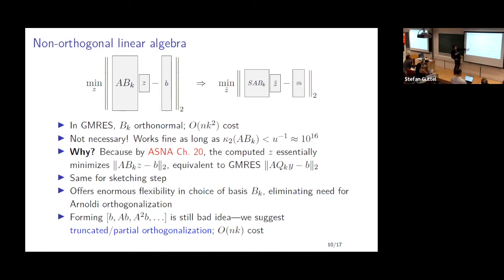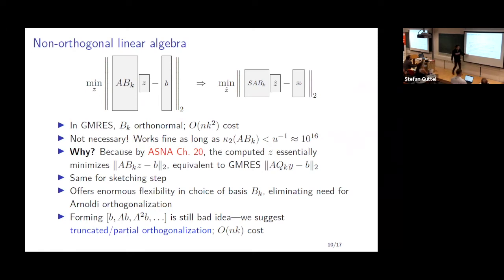Okay, so the same basically goes for the sketching step. What it tells us, or the benefit that we might be able to get from this, is if we're able to find a bk which is not orthonormal, but still basically numerically full rank, much quicker than using Arnoldi, then we might be able to speed up GMRES overall.